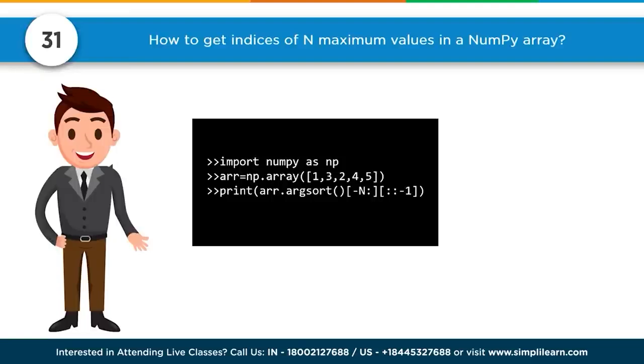N would equal then the number of indices, so it's not the actual letter n. And really this is about understanding this notation, that we can sort it, so it goes from lowest to biggest, and then we can get the top values for n indexes. And then we have our final set of brackets with the -1 on there.